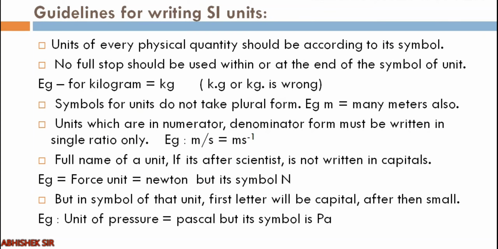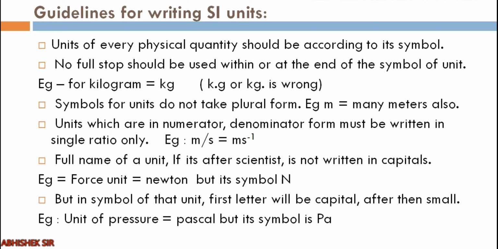Now we have some guidelines for writing the SI units, a few rules to be followed. This is a very important question. Every year this question is asked in some exam, so take care of all the rules. In total we have 6 different small rules. The first rule is that the unit of every physical quantity should match its symbol. No full stop should be used within or at the end of the symbol of a unit. For example, kilogram is written only as kg; k.g. or kg. is wrong.